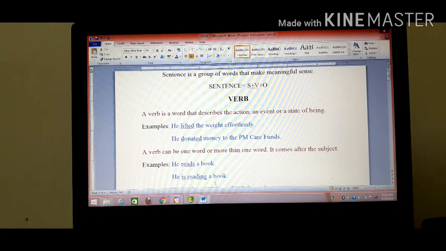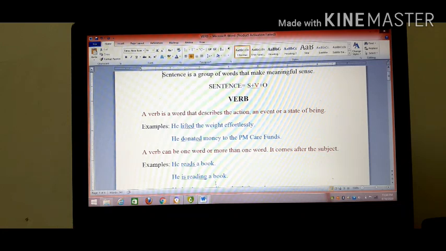That means a verb. See the example that I have written. He lifted the weight effortlessly. So what did he do? He lifted the weight. Here the word lifted is the verb because it shows that the subject is performing some action. In the next sentence, he donated money to the PM Care Funds. What did he do? He donated some money. So here donated is a verb because it is also describing an action.